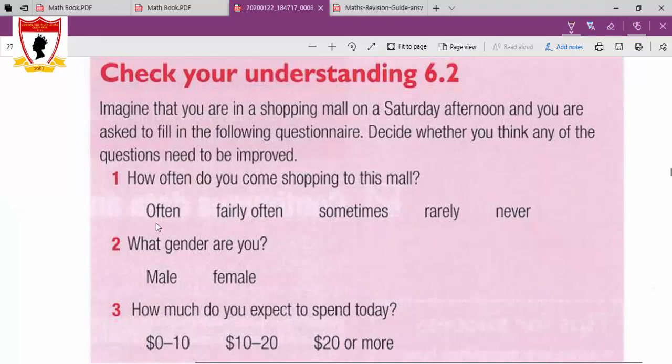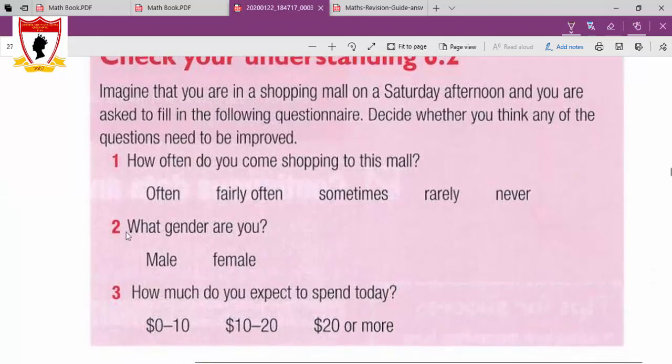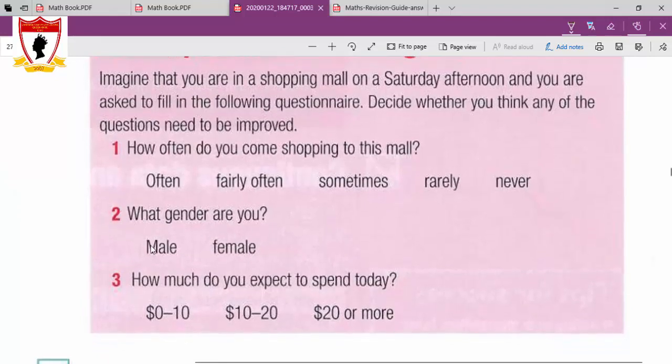As a surveyor, these rates will not help you. We have to make the choices more specific, like how often do you come to this mall? More than 5 times, from 2 to 4 times, or less than 2 times a week. So these numbers will make the answers more specific. That helps to get more accurate results. What gender are you, male or female? This question 2 is fine, doesn't need improvement.